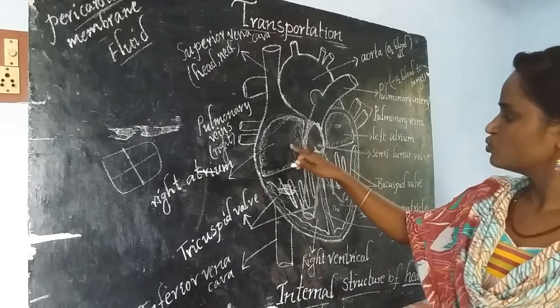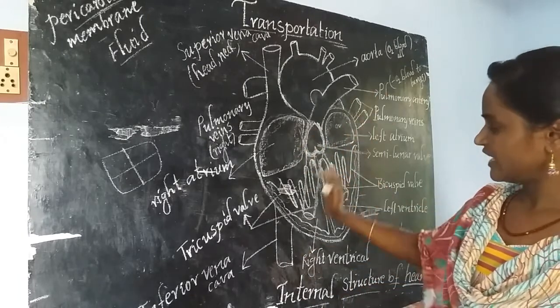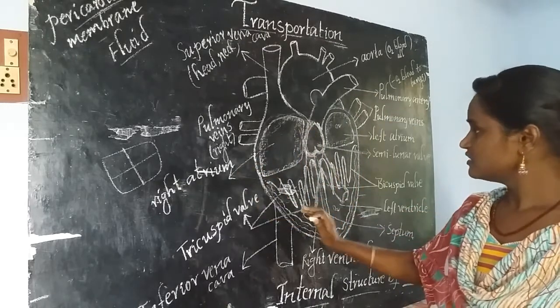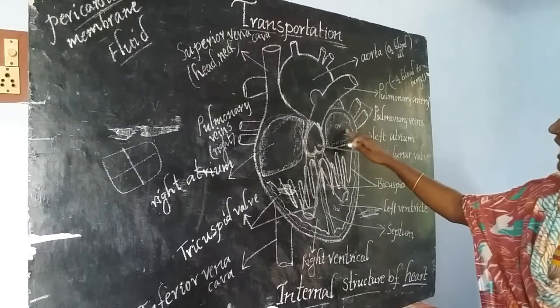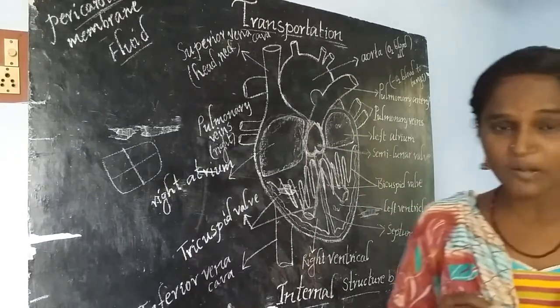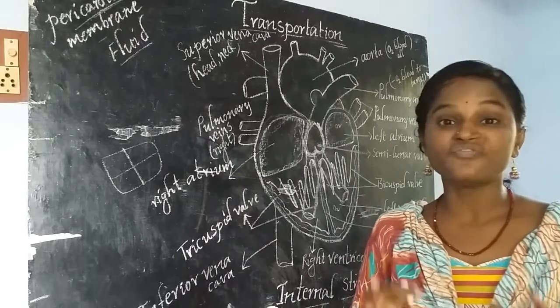And the right atrium and right ventricle are separated from the left atrium and left ventricle with the help of a muscular valve.